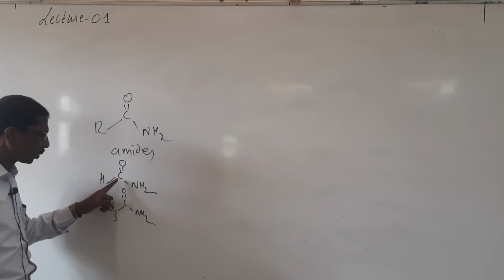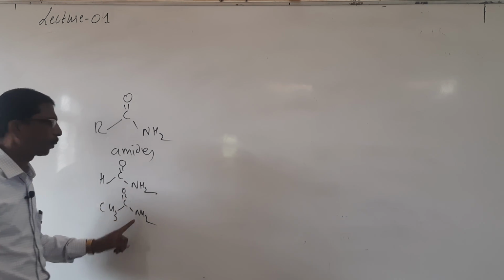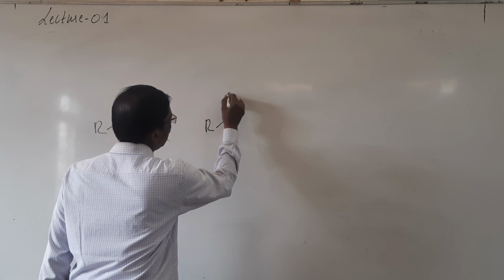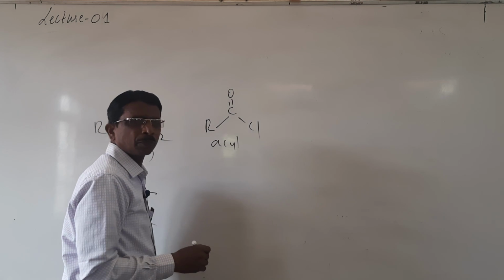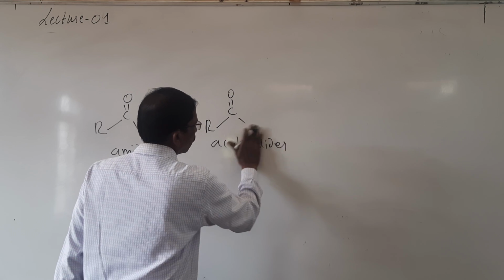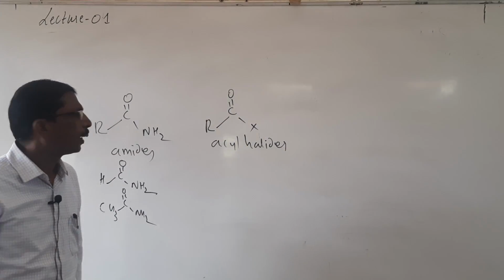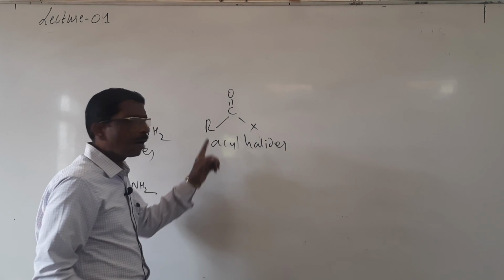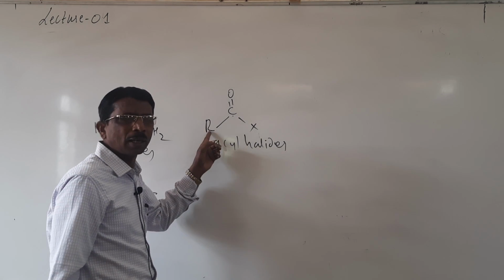So the carbonyl group is bonded to hydrogen and nitrogen or carbon and nitrogen. And then similarly there is another group R C double bond O Cl. These are called acyl halides or acyl chlorides. Instead of Cl, if you write X equal to Cl, Br, I, here also the carbonyl group is attached to hydrogen or halogen or carbon.